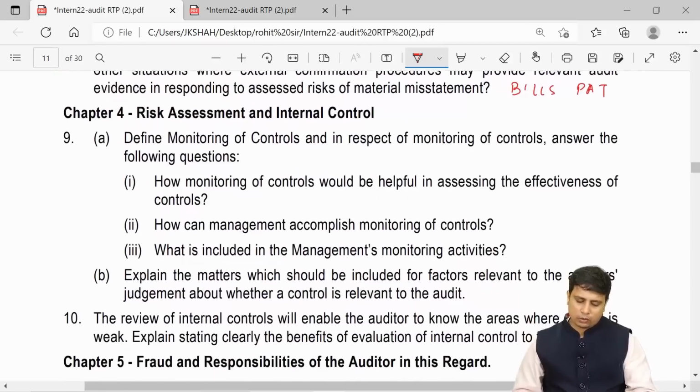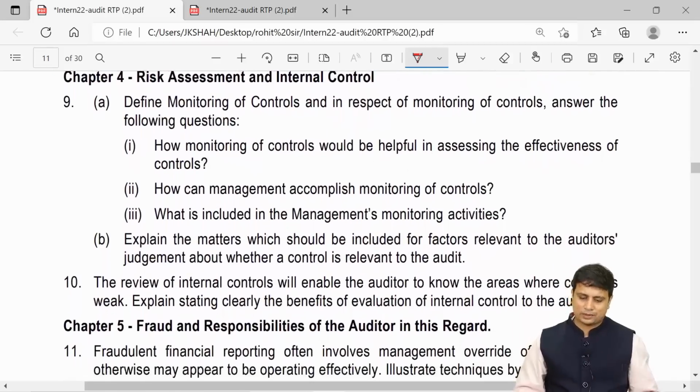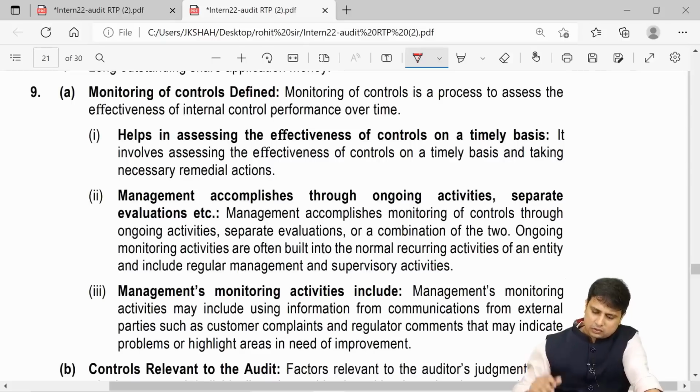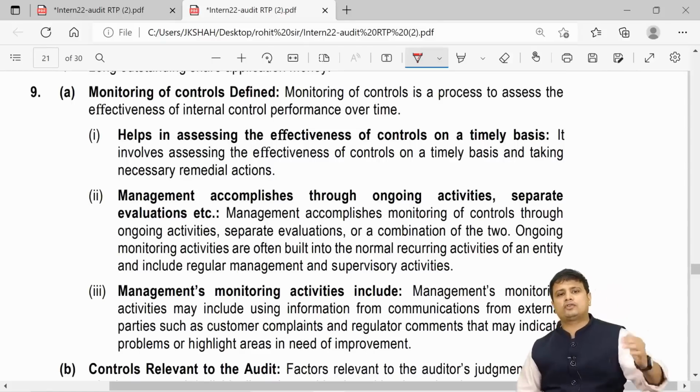With this we are done with audit evidence and documentation, that is chapter number 3. Now define monitoring controls. In respect of monitoring controls, answer the following questions. How monitoring controls would be helpful in assessing the effectiveness of controls? How can management accomplish monitoring of controls? And what is included in monitoring control activities? So all they are asking is about monitoring of controls.